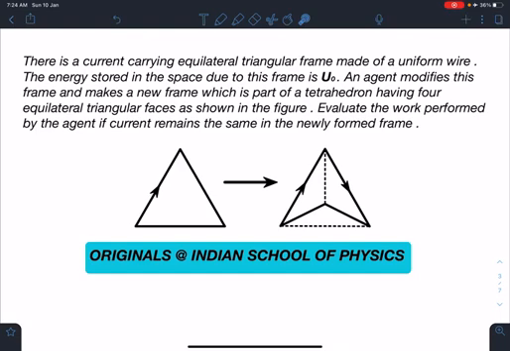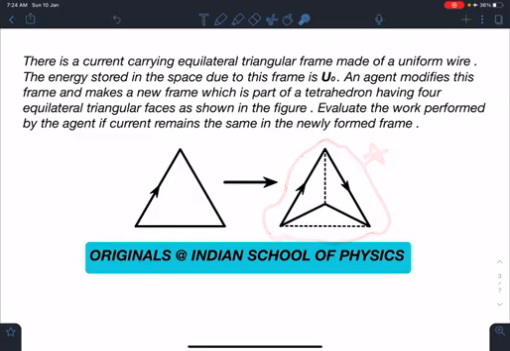Guys, this is the original problem here. So you can see that there was an equilateral frame, and we are bending it and bringing it in the form of, as if, two planes of a tetrahedron we are covering. So definitely the first thing you will notice is that the size is going to be reduced.